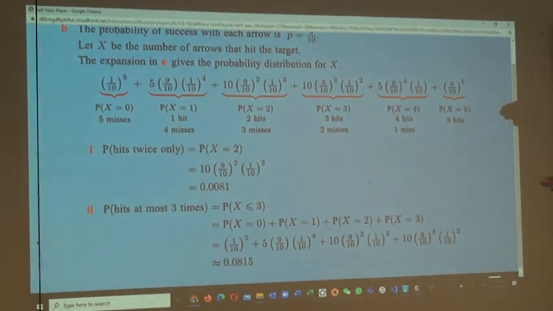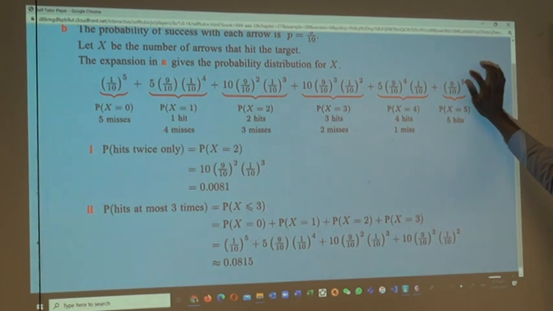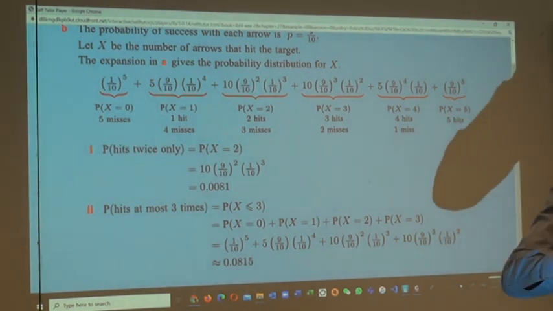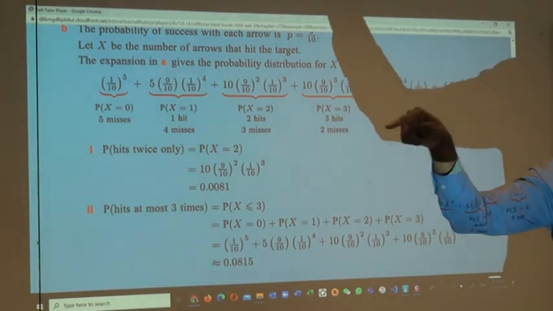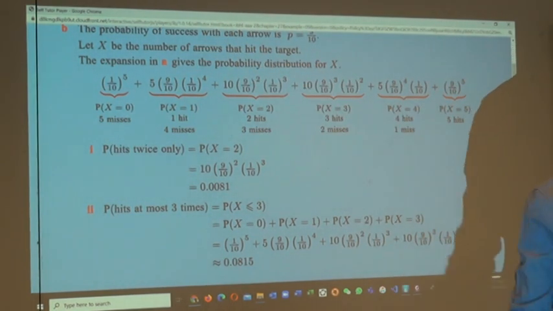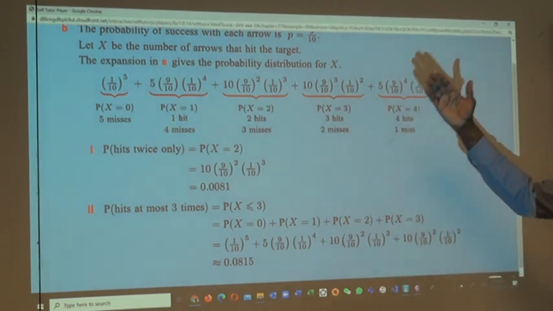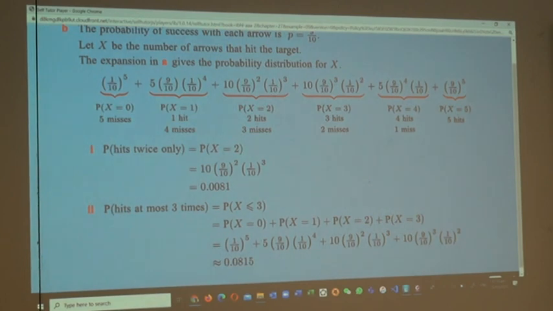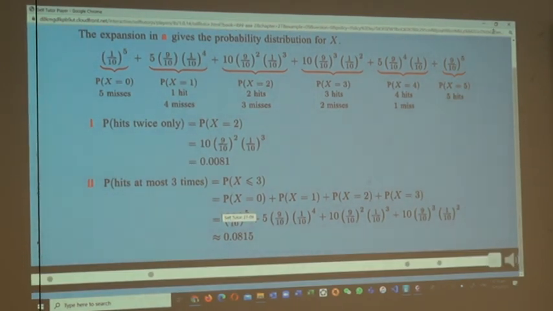Okay, I was going to say something. If this has maybe 20 trials and it's say the probability of at most 18, that's from 0 to 18. It's not practical for you to do 0 to 18. In that case, you change it immediately. Probability of x less than or equal to 18 is equal to 1 minus probability of x greater than 18. Because it's easy for you to do 19 and 20 rather than 0 to 18. So that's just the only additional information I want to add.